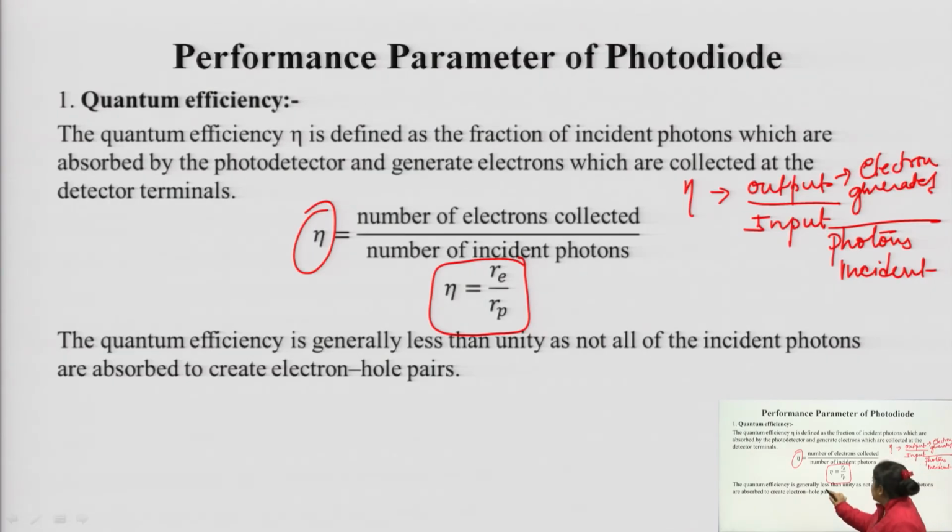Efficiency is generally less than unity, as not all the incident photons are absorbed to create electron hole pairs. We know that 100% efficiency is not possible, because not all the incident photons falling on the photodiode get absorbed and converted into electron hole pairs.